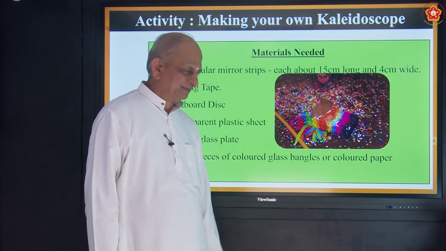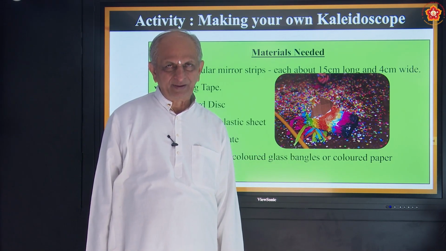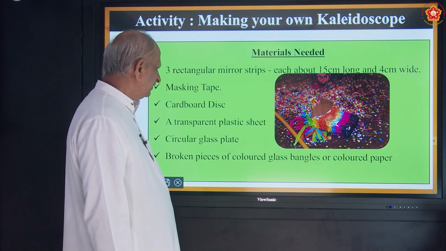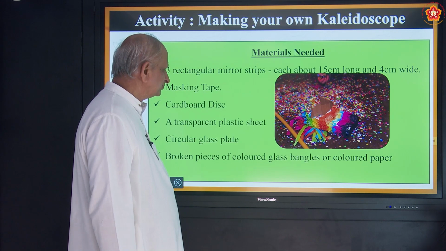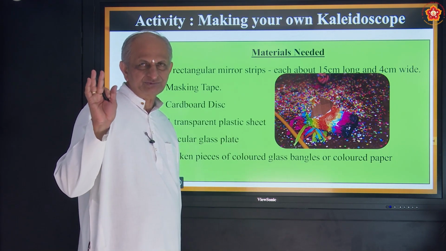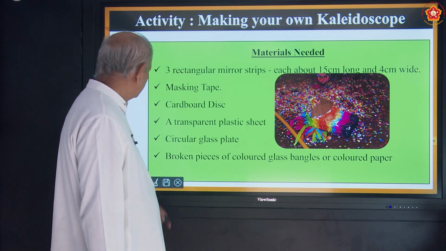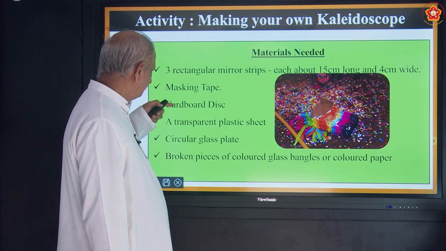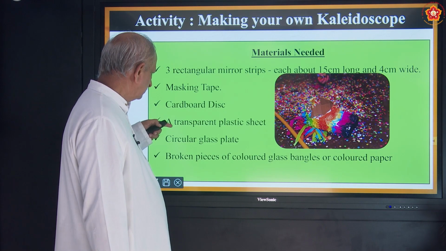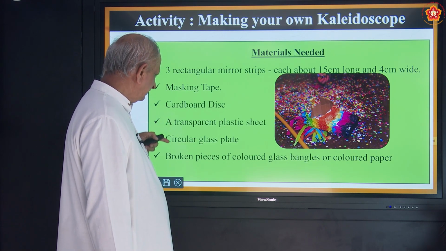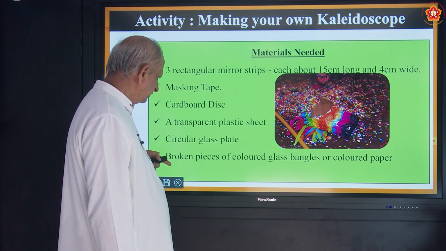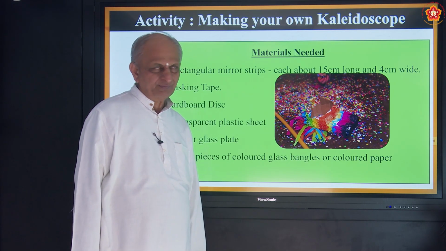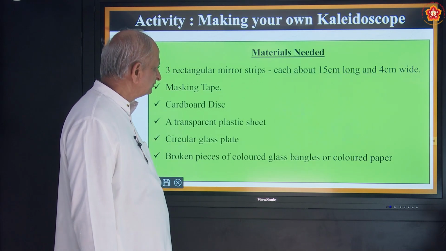You are not keeping whole bangles directly, but making small pieces and putting them inside the kaleidoscope. So these are all the things required: 3 rectangular mirror strips, masking tape, cardboard disc, transparent plastic sheet, circular glass plate, and broken pieces of colored glass bangles.